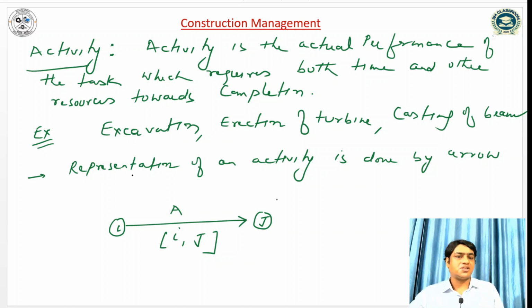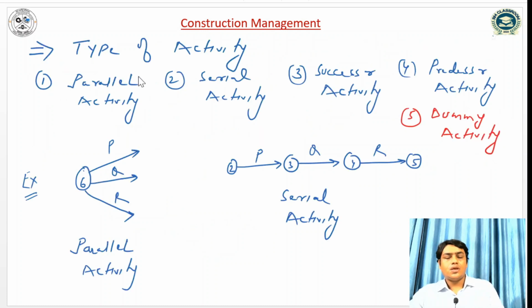An activity is represented by an arrow. So A is the activity, and I and J are the events. We can see that some time is needed to complete this activity. And there are various types of activity. There are 5 types: parallel activity, serial activity, successor activity, predecessor activity, and dummy activity.